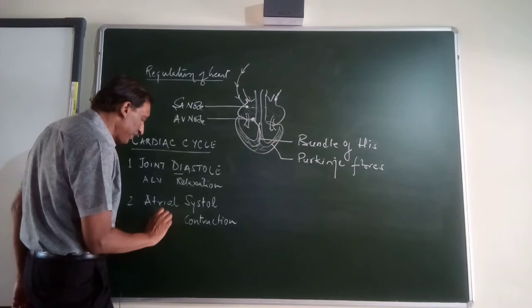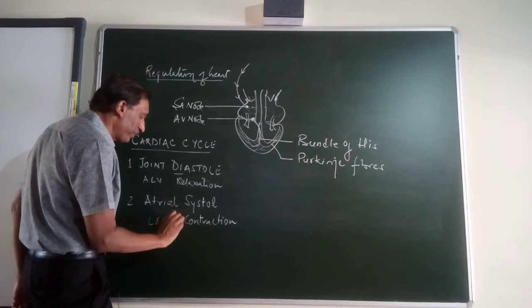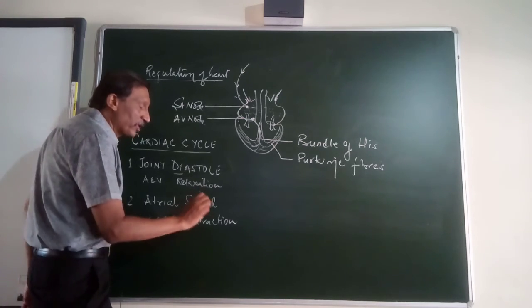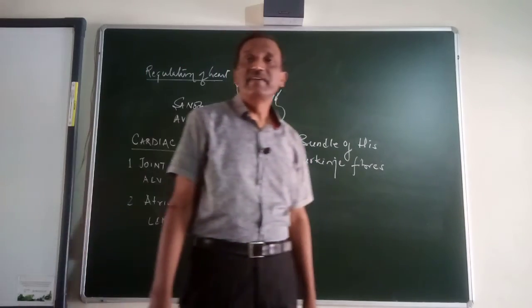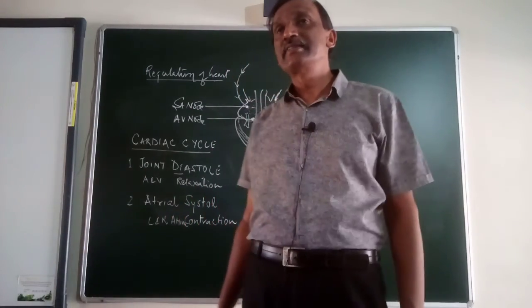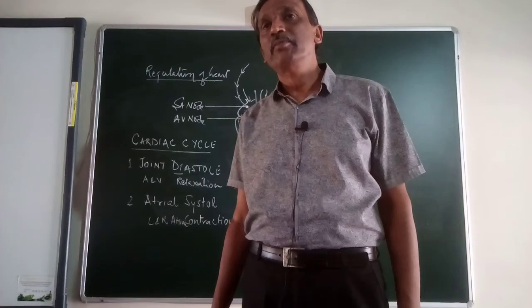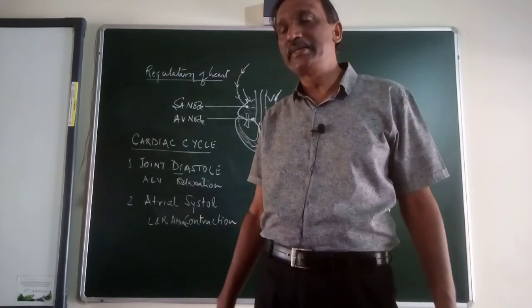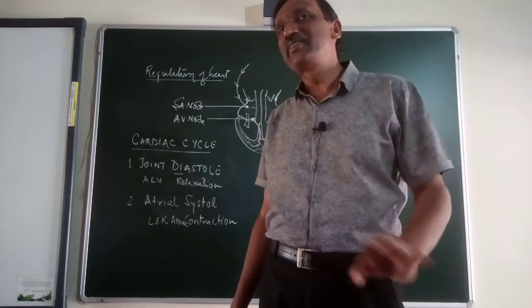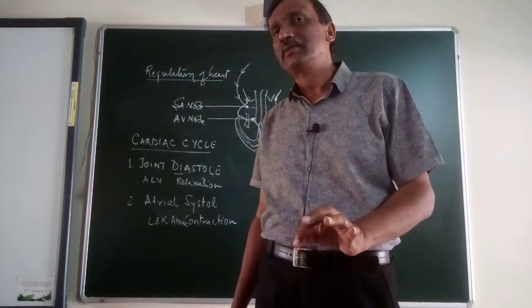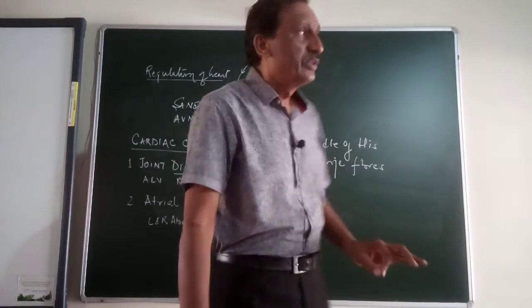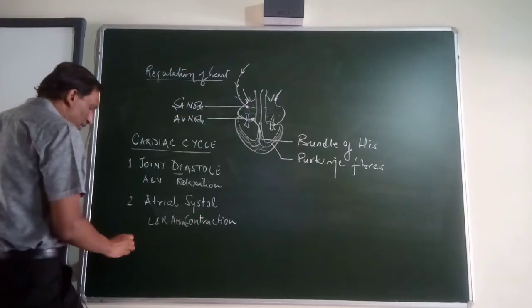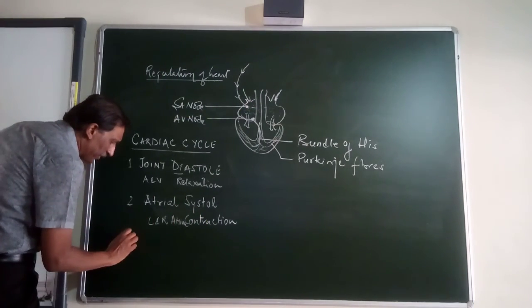Both left and right atrium. Both left and right atrium contract, more or less simultaneously. Not exactly simultaneously. More or less, the right will contract a little earlier, that is 1/8 of a second or something.